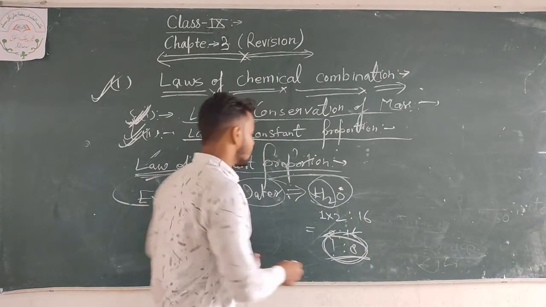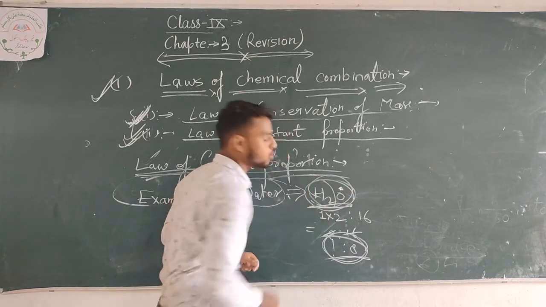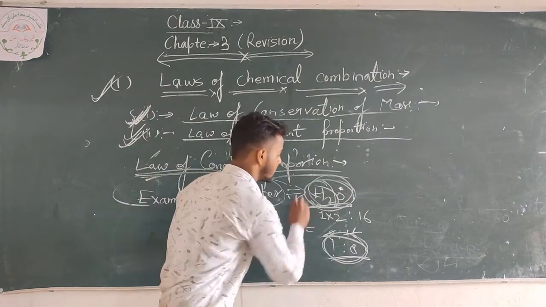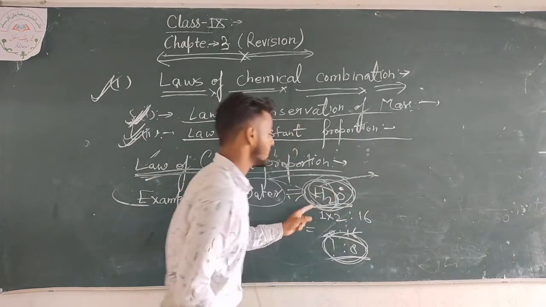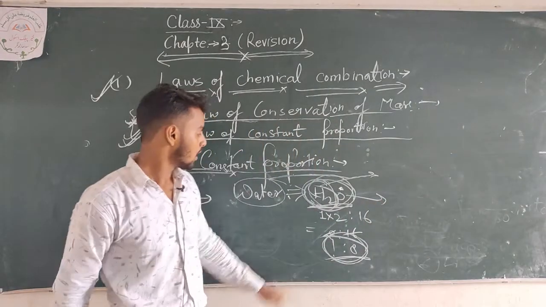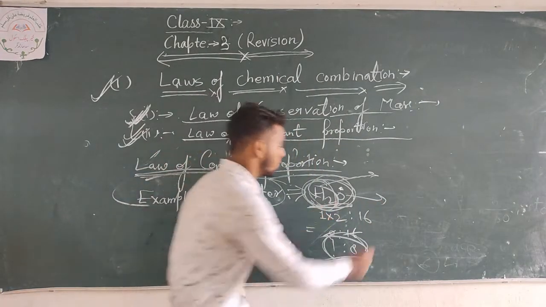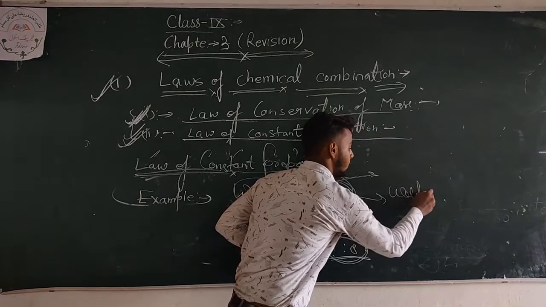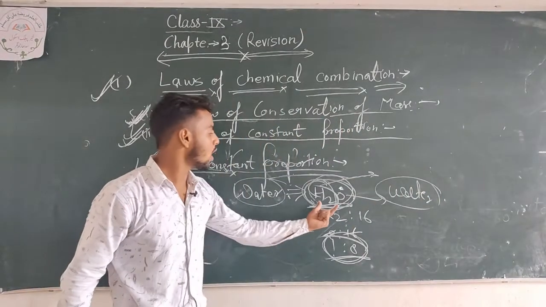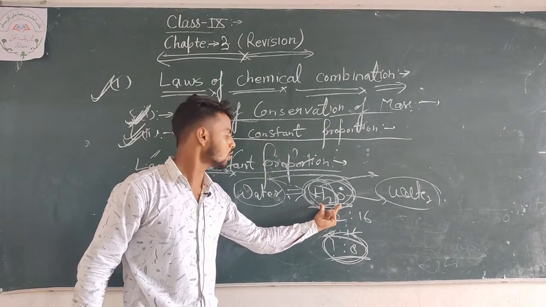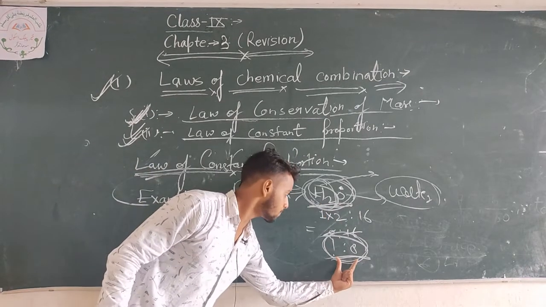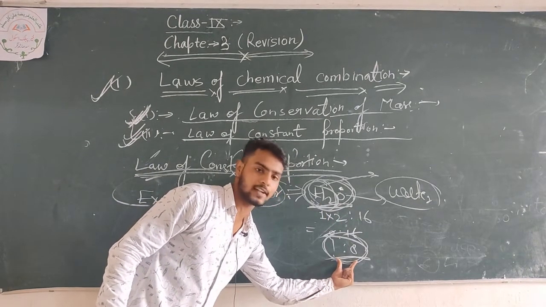There are two elements, hydrogen and oxygen, which make water. And in which ratio is water present, students? It is present in the ratio of 1:8.